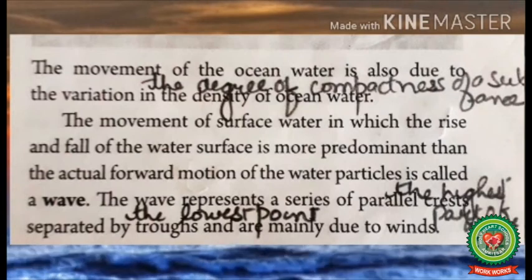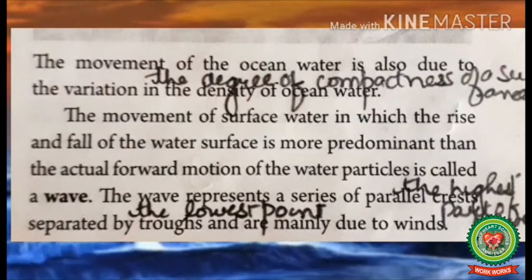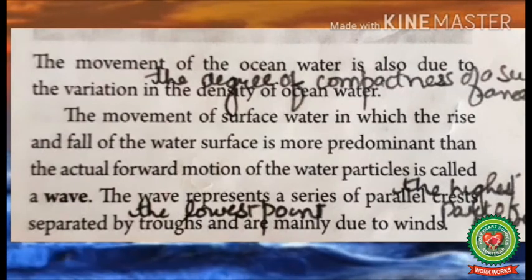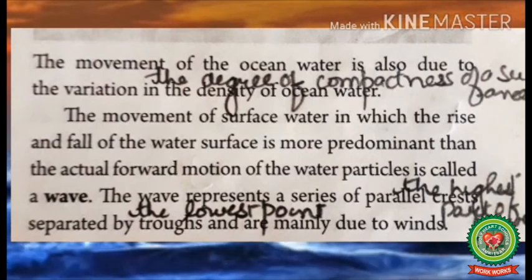Movement of the surface water, in which the rise and fall of the water surface is more predominant than the actual forward movement of the water particles, is called a wave. In a very simple language, we can define waves as a horizontal movement of the water. The wave represents a series of parallel crests. Crests means the highest part of the wave, separated by the troughs, and are mainly due to winds. Troughs means the lowest point of a wave. In this picture, you can see both crest and trough of a wave.